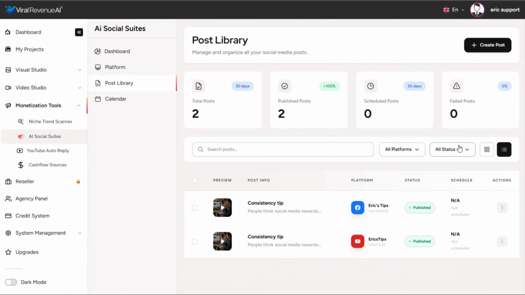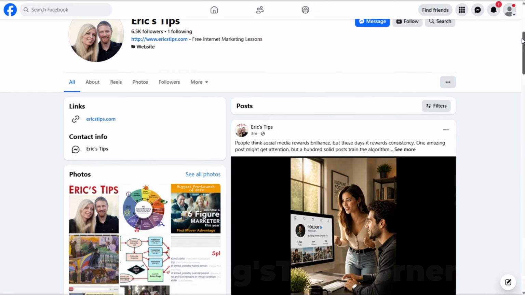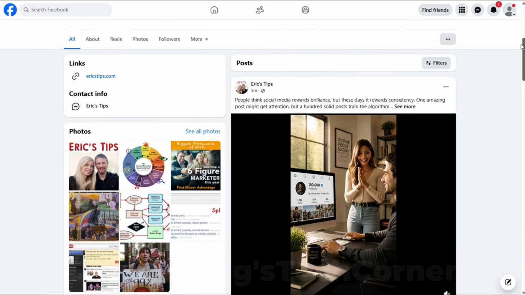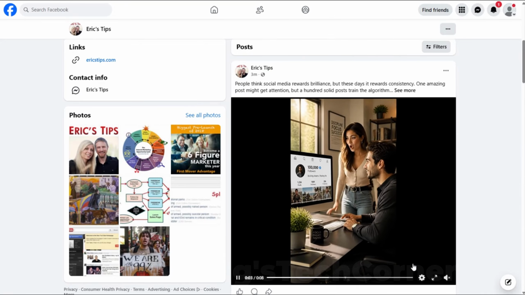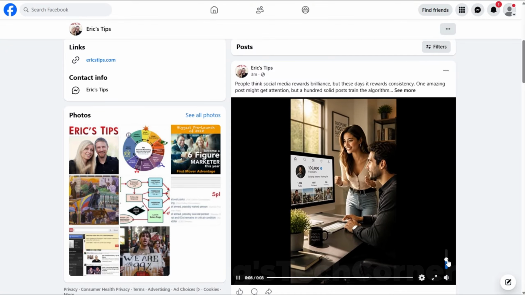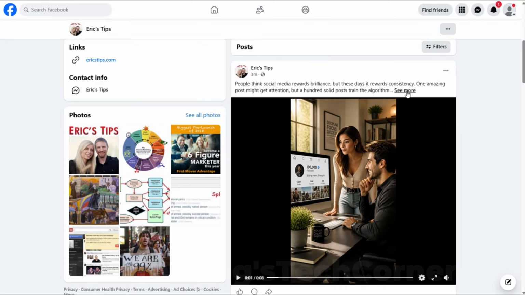And again, just to show you what it looks like in real life, let's go ahead and open up my actual Facebook page. All right, so here's Facebook. And you can see this is actually an account I really don't use much anymore, but it worked perfectly. Here's our post. We can unmute. 1,000 followers. Wow. Oh my. So Facebook looks great.